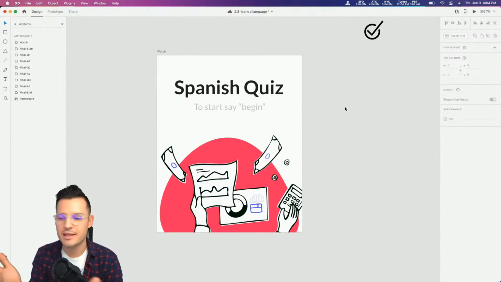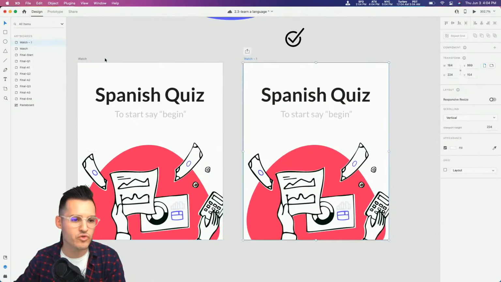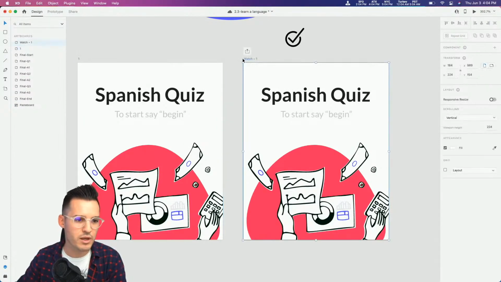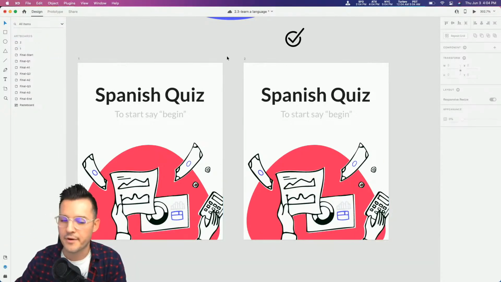And that's, I mean, really, that's our first artboard. That's all we really need. Okay. Let's move over and do a second artboard. So I'm just going to drag a new one over. We're going to call this start. And then actually, let's just number these, shall we? I'm just going to call this number 1. And then we'll call this number 2, and we'll just keep going on and on and on.